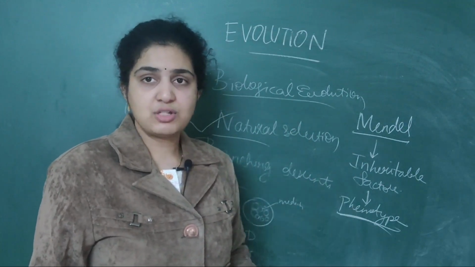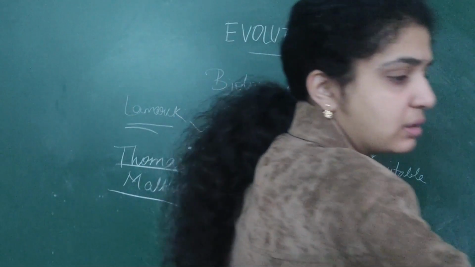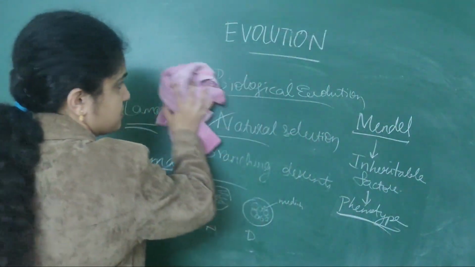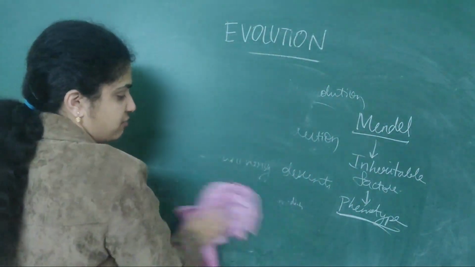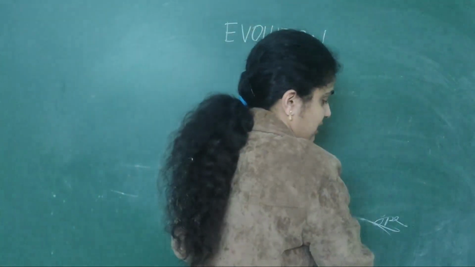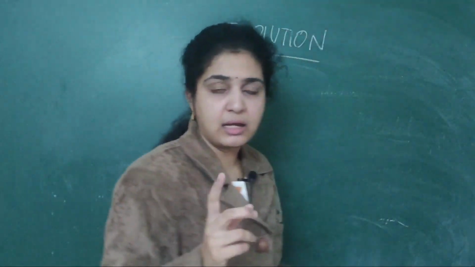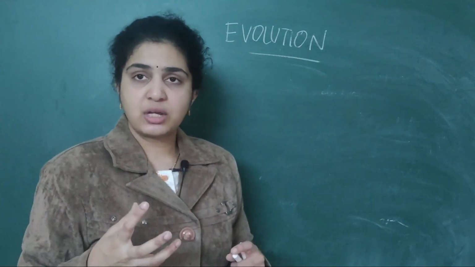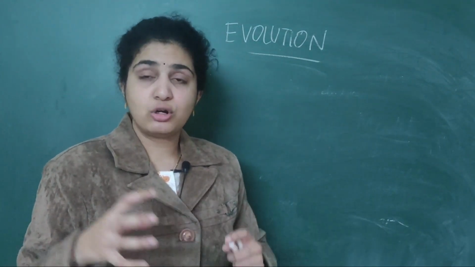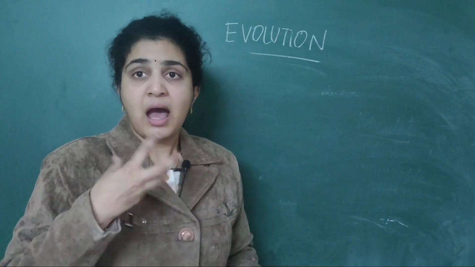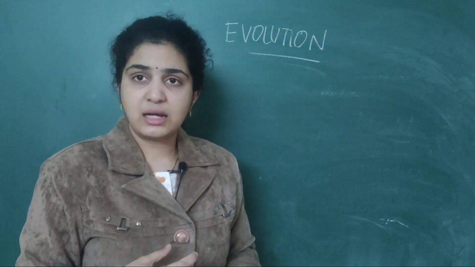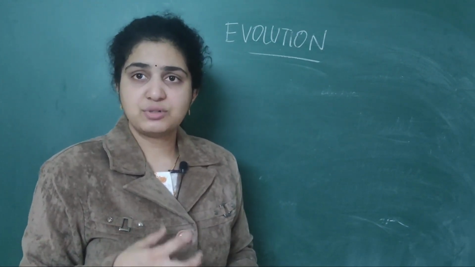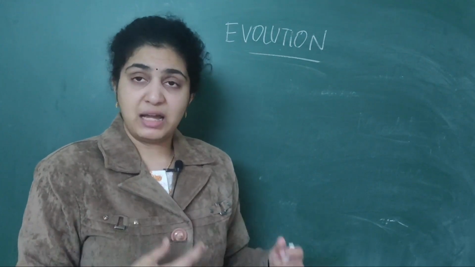The last theory which was left over is about Hugo de Vries, a famous scientist. Till now we have done Mendel's inheritable factors. Like that they will ask you in NEET: Mendel, which type, phenotype, genotype. They will also ask about the inheritable factors. What are the factors which are inherited, described by Mendel?